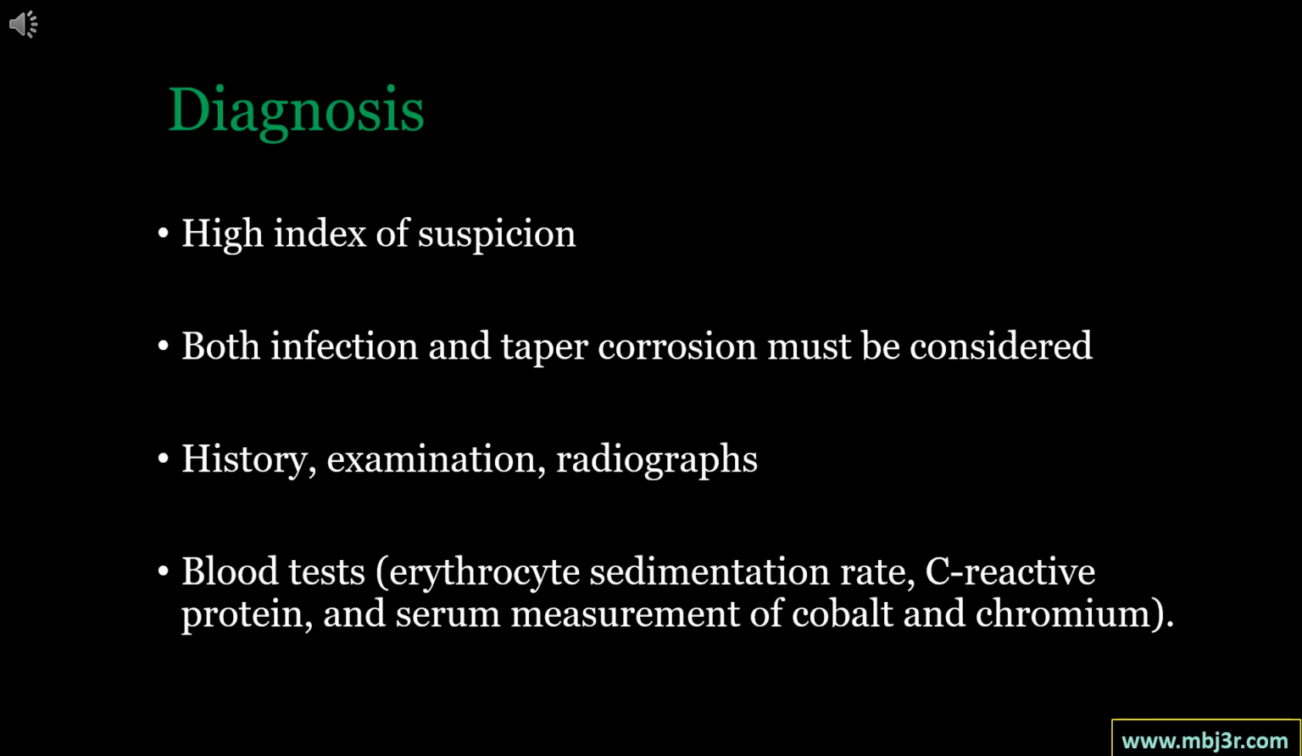Coming to the diagnosis, the key to diagnosis is a high index of suspicion. Both infection and taper corrosion must be considered and specifically evaluated anytime a patient with a THA containing a modular CoCr junction presents with these symptoms. This evaluation includes a history, examination, radiographs, and blood tests. In blood tests, you have to do ESR, C-reactive protein, and serum measurement of cobalt and chromium.